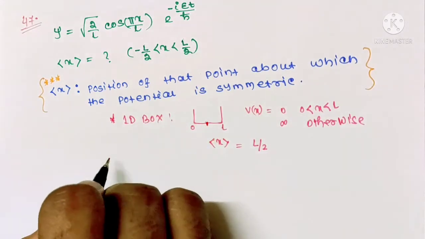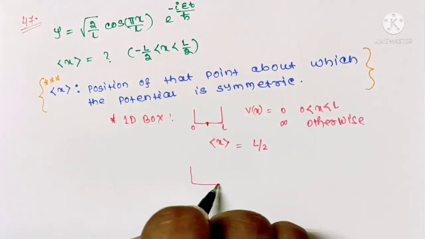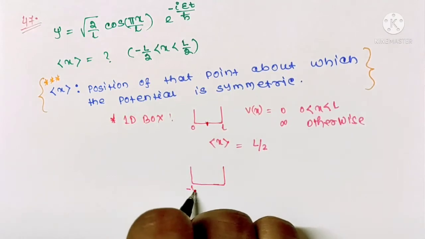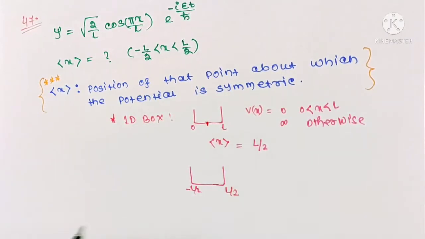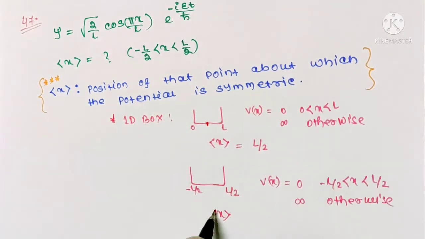Similarly, if you take a symmetric potential, that is for minus L by 2 to plus L by 2, here if you calculate expectation value of x, then here it will be 0.